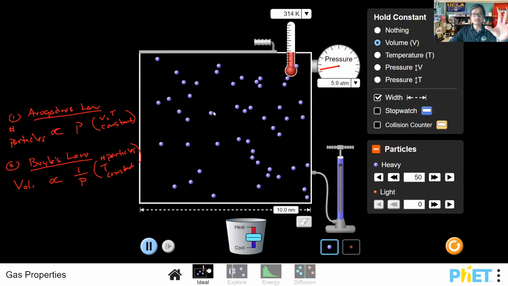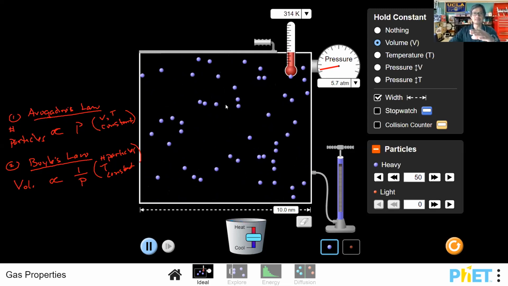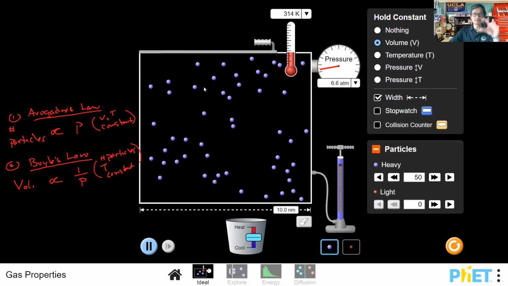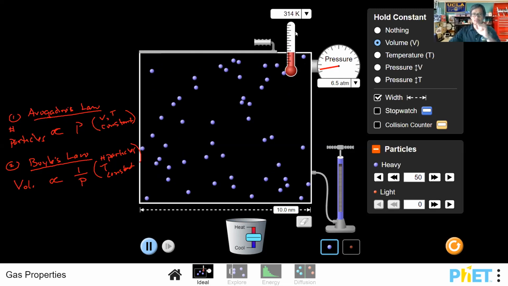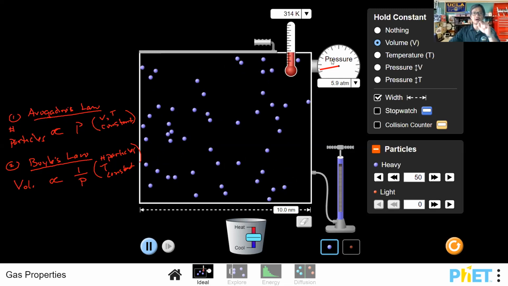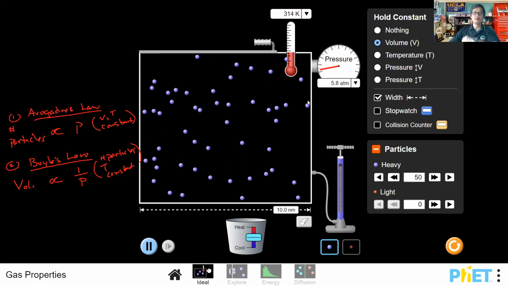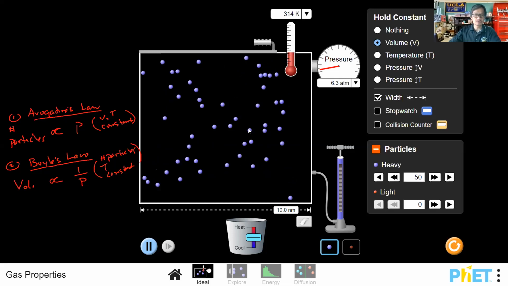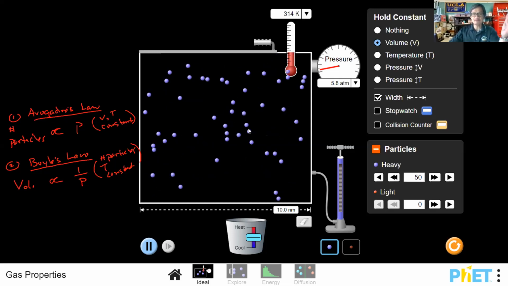And that's the key idea behind this vent lab here, is being able to connect the motion of the particles on the microscopic scale with the temperature reading here and the pressure reading here on a macroscopic scale. Okay, so what we see here happening is that the particles slow down, but what happens? Why does that affect the pressure?